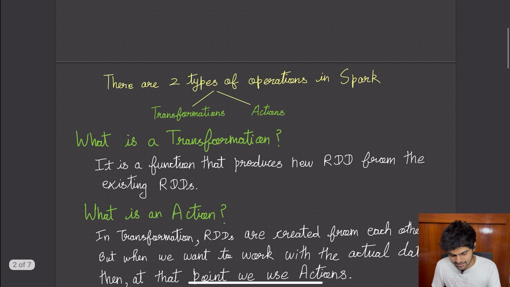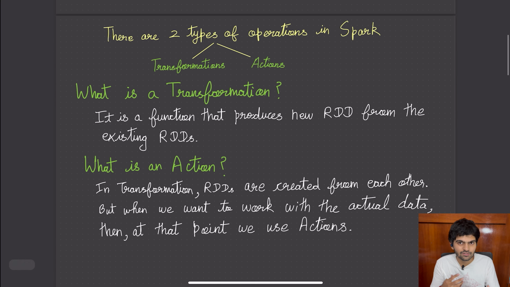Before we get into lazy evaluation, let's understand the different types of operators in Spark. There are actually two types: one is transformation, the other is action. In the case of transformation, you are working on an RDD, a data frame, or a data set. You're trying to make some kind of change on the data sitting inside those RDDs, and create a new RDD out of it. That's what a transformation does. For example, map, filter, sorting, all these methods are transformations.